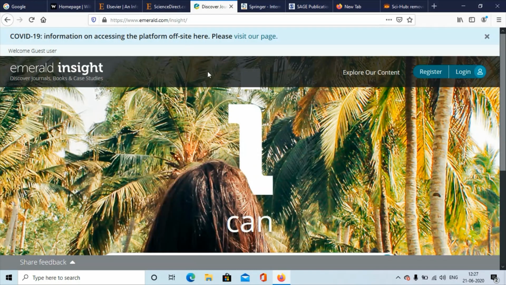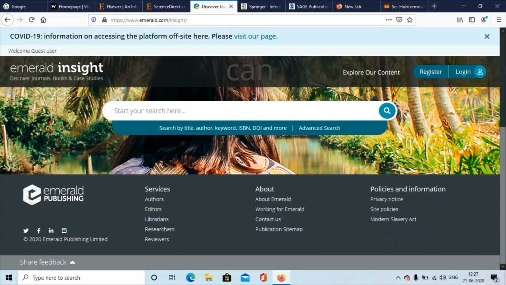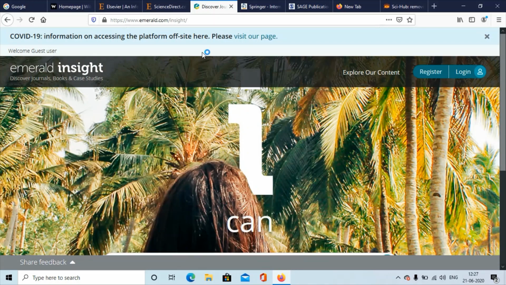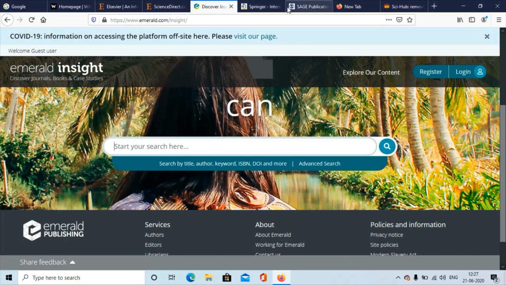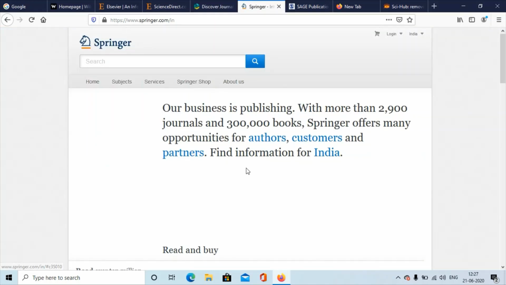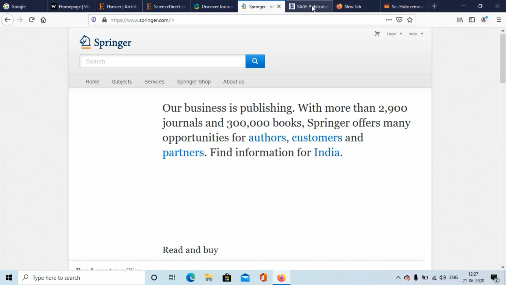The third publisher is Emerald, which many of you have heard about. You can go to their site and look for papers there too. Then there's Springer. If you visit their site the same way, typing springer.com on Google, you can look for subjects there. These are all the subjects they have papers in. They have economics also, and there's geography, law, and life sciences.